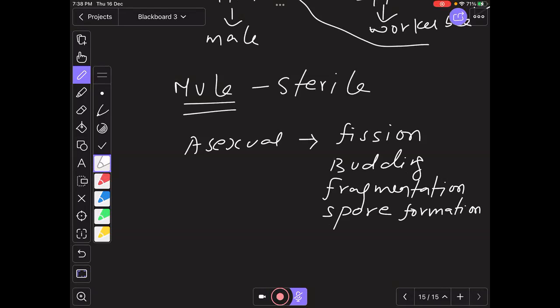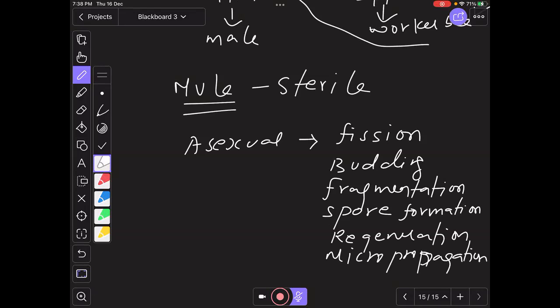Even regeneration and micropropagation also come under asexual reproduction. Sexual reproduction is fusion of gametes. In asexual reproduction, there is no formation of gametes and no fusion of gametes.